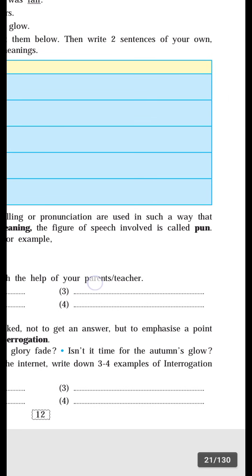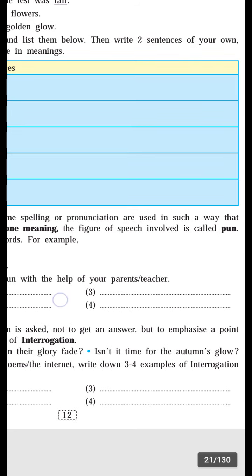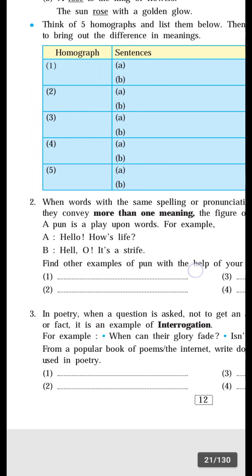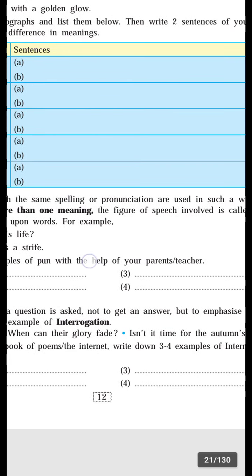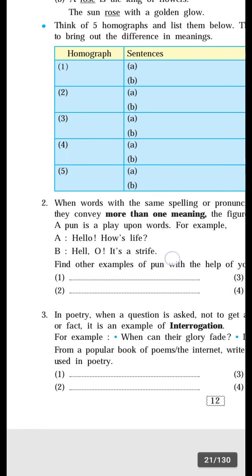See, when words with the same spelling or pronunciation are used in such a way that they convey more than one meaning. It means here that when the poet uses a word with the same spelling or same pronunciation, the poet uses that word in such a way that it conveys more than one meaning. Okay, and this figure of speech is known as pun. And a pun is a play upon words.